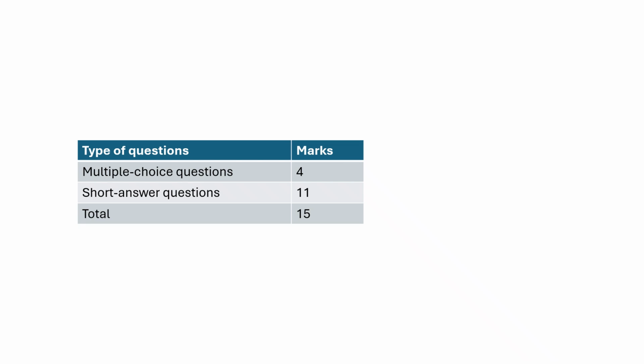Accounting for 15 of the total 120 assessment marks, 12.5% of the assessment, the Regulation of Biochemical Pathways section consists of 4 multiple-choice questions worth 4 marks and 1 short-answer question worth 11 marks.